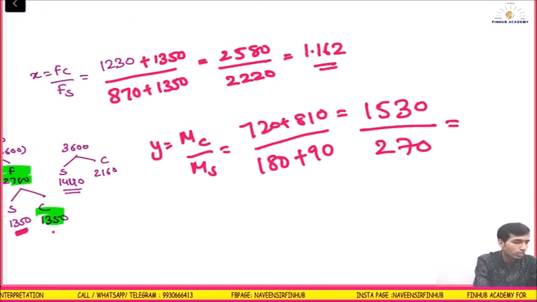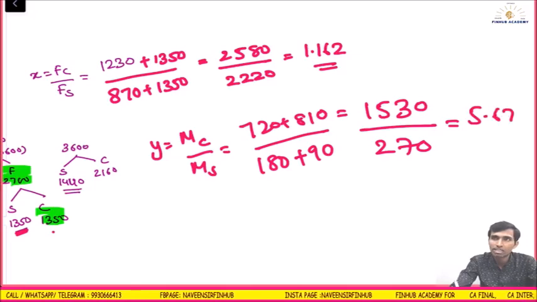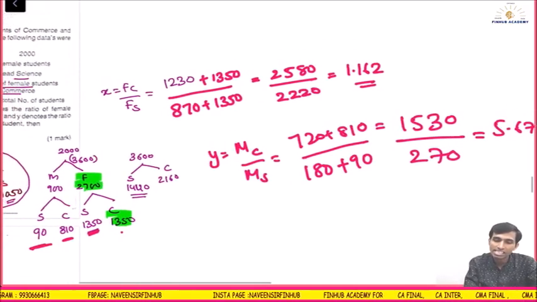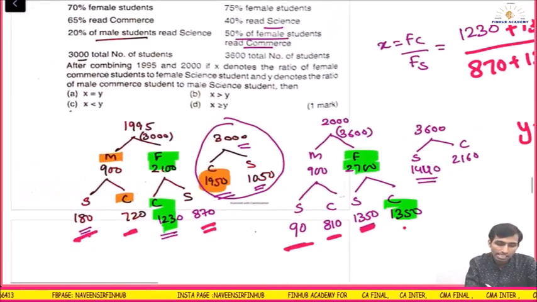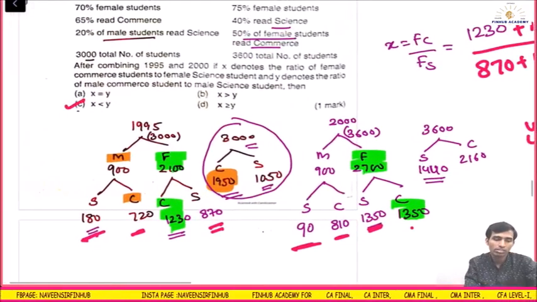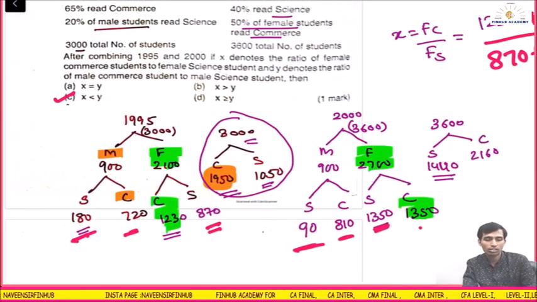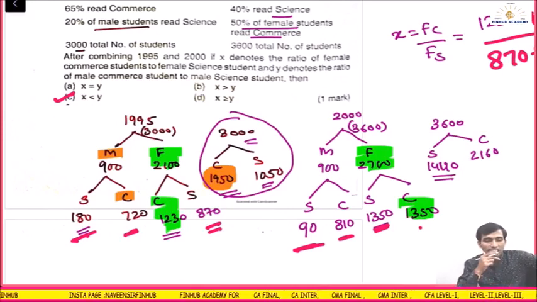1530 divided by 270. Answer is what? 5.67. So what we can see? X is less than Y. C is the option. There is no other way, or I don't think there is any means to calculate this.